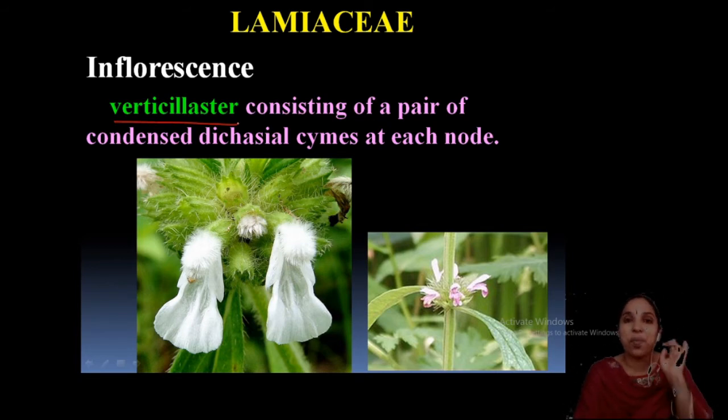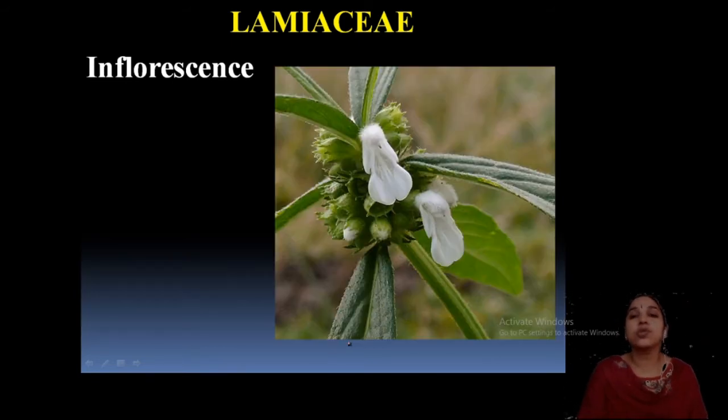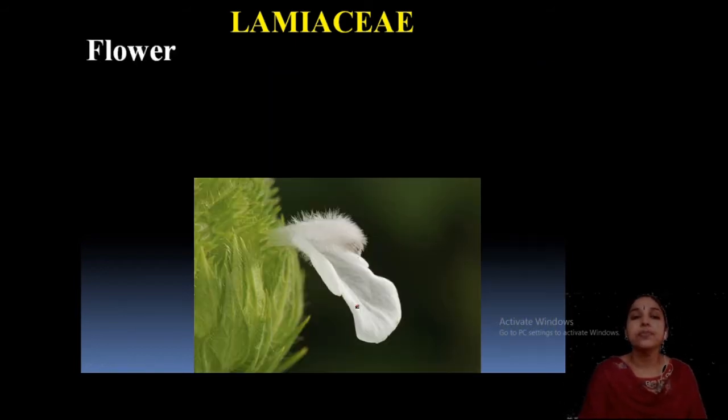If any doubt, go back to the class on inflorescence. Clear? This is the inflorescence, this is a diagrammatic pattern, and this is the actual case with a branch of flowers, bunches of flowers at the nodal region, and a number of bracts also present. So, the close-up view of the inflorescence of Lamiaceae, and this is the flower.